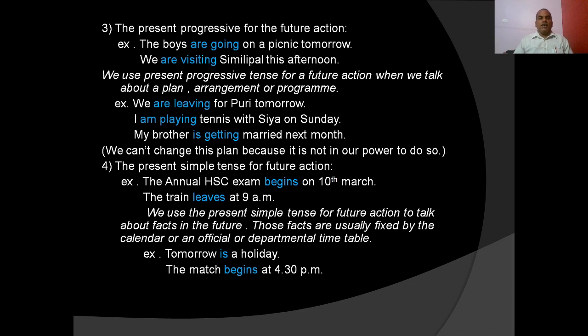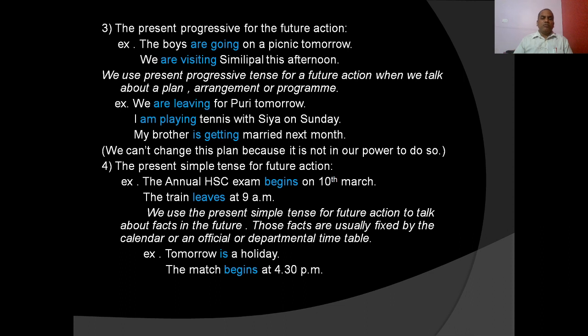Okay. We are leaving for Puri tomorrow. That means we are ready with our bag and baggage. I am playing tennis with Shia on Sunday. That means everything is ready. My brother is getting married next month. You see, my brother's ring ceremony, engagement, everything is over. The invitation card is prepared and already distributed. Everything is ready.